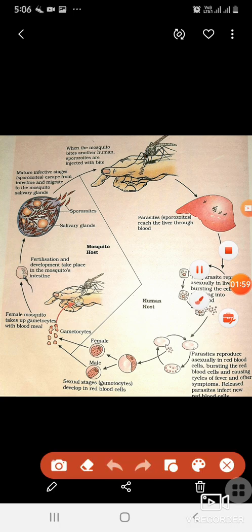Now what happens when the mosquito is ready with the sporozoites, and already sporozoites are in the salivary glands of the mosquito.